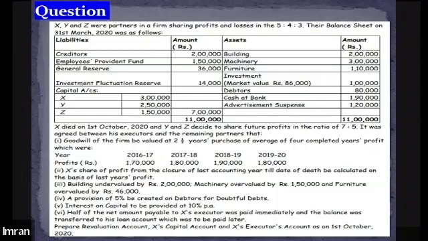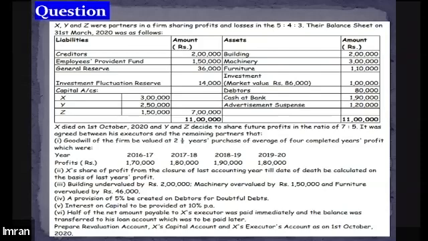Okay, so let's read this question. First of all, it says X, Y, and Z were partners in a firm sharing profit and losses in the ratio of 5 is to 4 is to 3. Their balance sheet is given for 31st March 2020. On the asset side, we have building, machinery, furniture, investment with market value of 86,000, then debtors, cash in bank, and advertisement suspense. As I told you previously, advertisement suspense is a kind of loss. On the liability side, we have creditors, EPF, general reserve, investment fluctuation reserve, then capital balances of the partners.